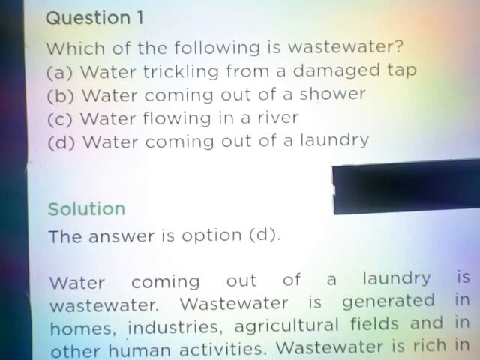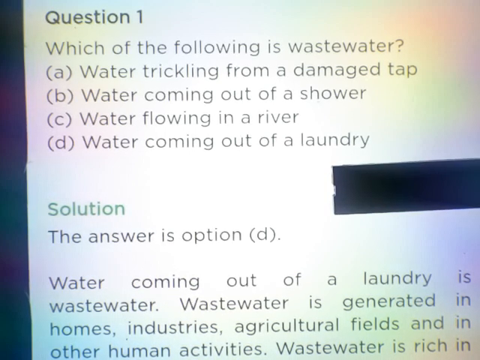Hello friends, today we are going to learn the extra question answers of chapter number 18, Wastewater Story.